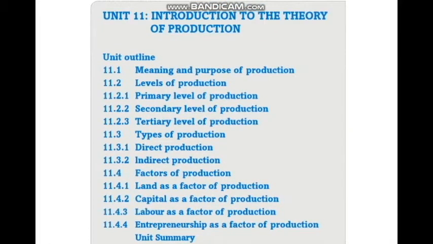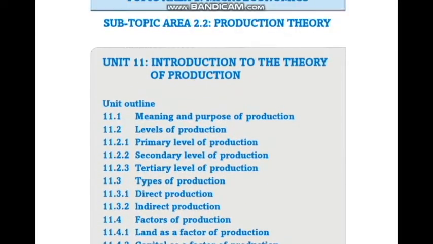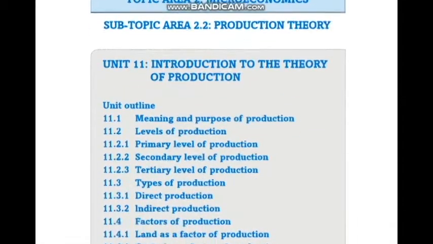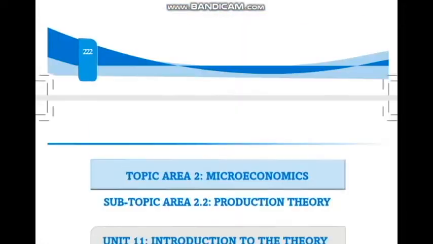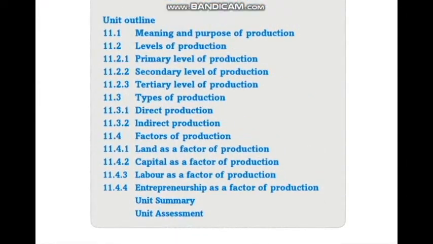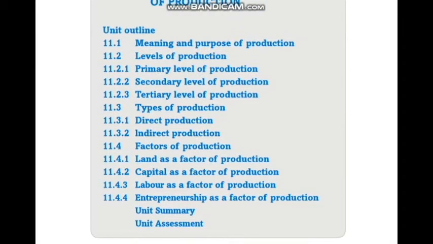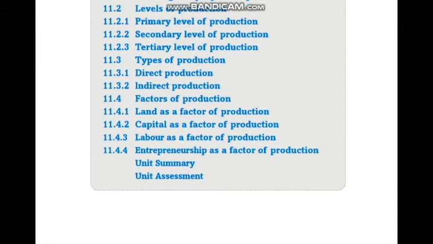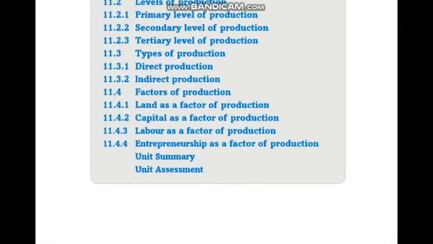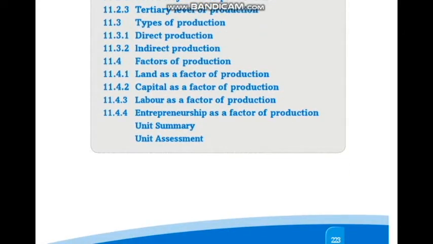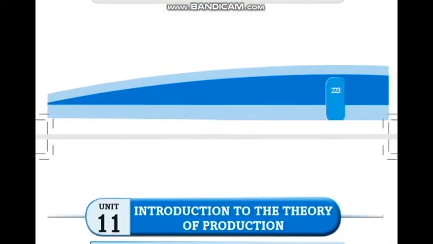Now, we're going to study Introduction to the Theory of Production, production theory, as a topic, subtopic area T2. Remember that we are on microeconomics. We are going to see the meaning and purpose of production, the levels of production: primary, secondary, and tertiary. Types of production: direct and indirect production. Factors of production: land, capital, labor, and entrepreneurship. After that, we will see the unit summary and unit assessment.